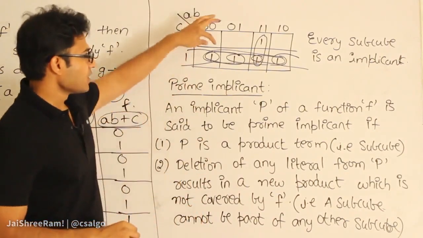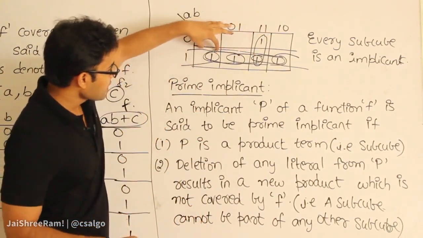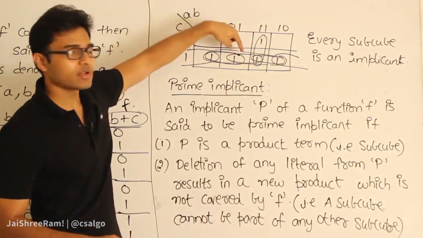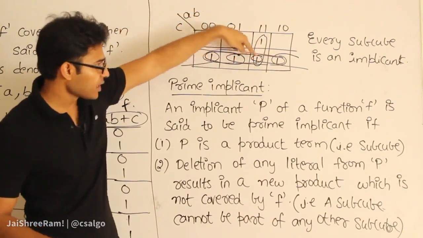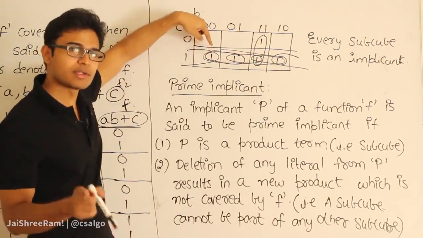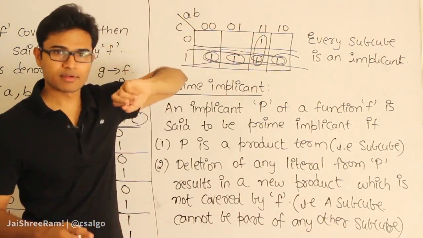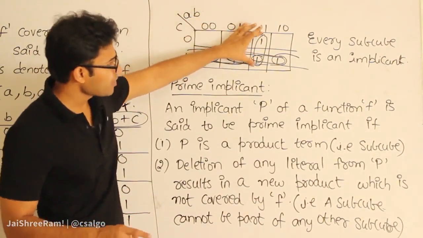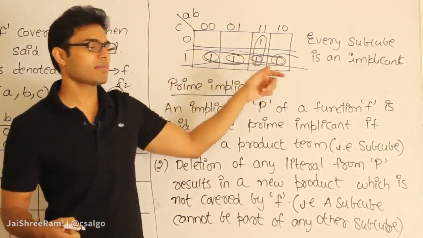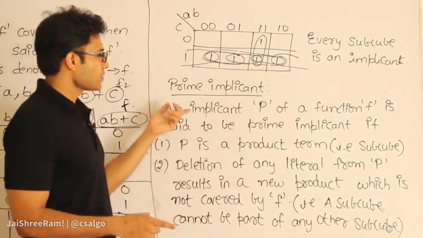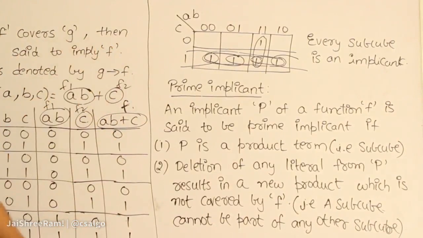So in this case, if you see all these implicants, these are present as a part of some other implicant, therefore they cannot be prime implicants. So there are only two prime implicants. What are they? This entire cube of 4 is a prime implicant, as well as this cube of 2. Why? Because these two cannot be part of any other implicant. Now in terms of product terms and in terms of subcubes, we shall define the prime implicant.